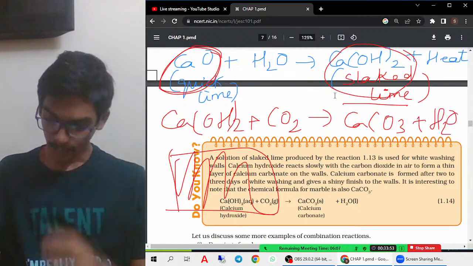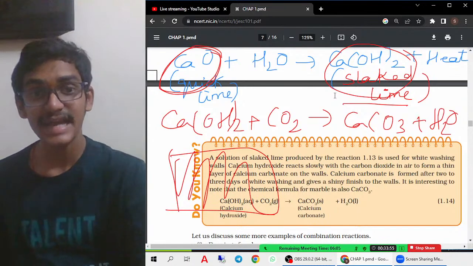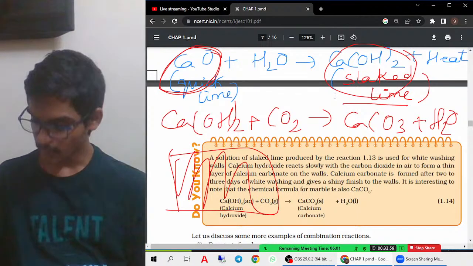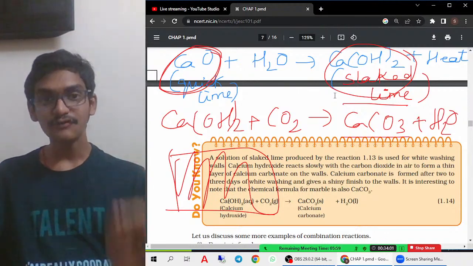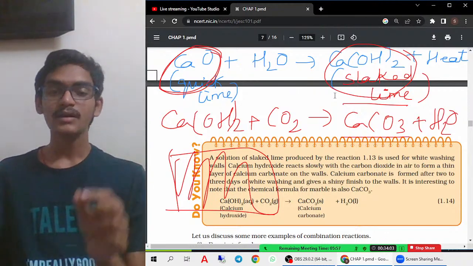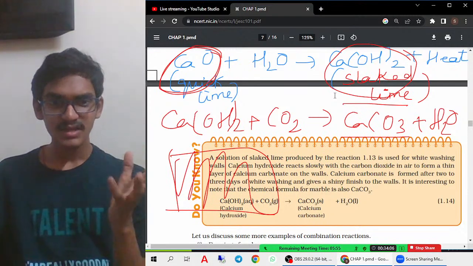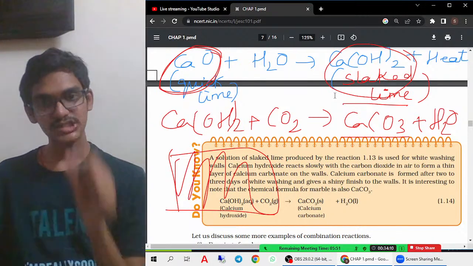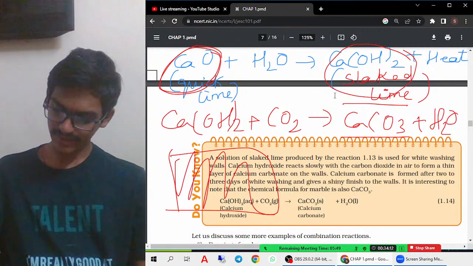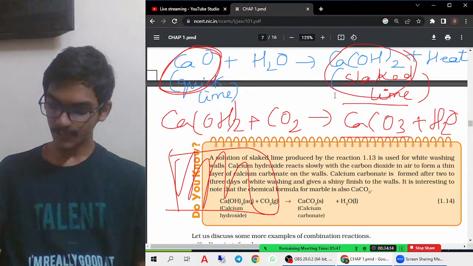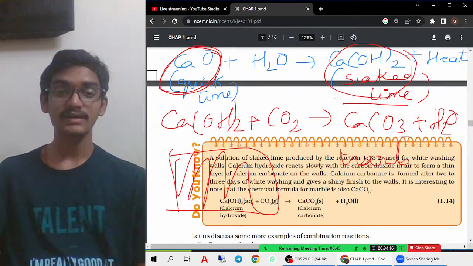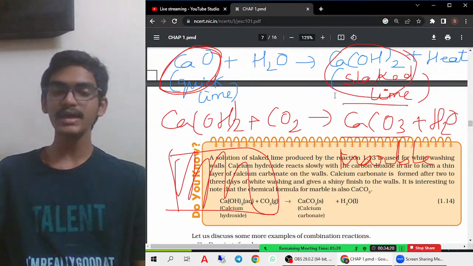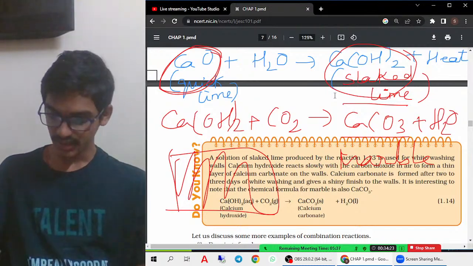So calcium hydroxide, when it reacts with carbon dioxide, forms calcium carbonate. That means after 2 to 3 days, we get a shiny substance formed on the wall. That is called calcium carbonate. This calcium carbonate is called marble, or limestone also. You can call it marble or limestone. This is a very, very important reaction.